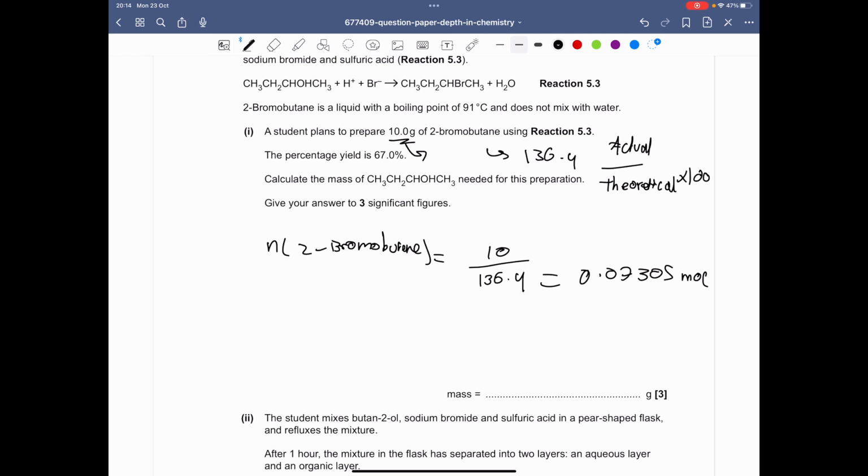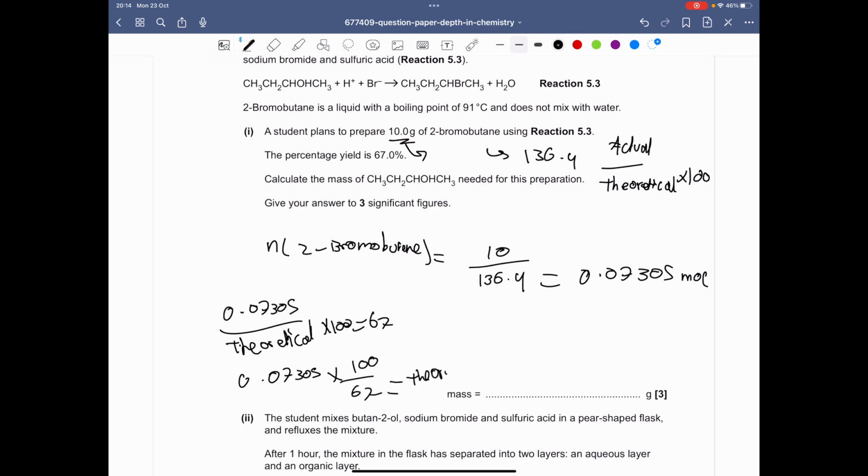So 0.07305 over the theoretical moles, multiplied by 100, equals 67%. So we can multiply the theoretical by that side, and divide by 67 to give us the theoretical moles: 0.07305 multiplied by 100 over 67, which gives us 0.109.